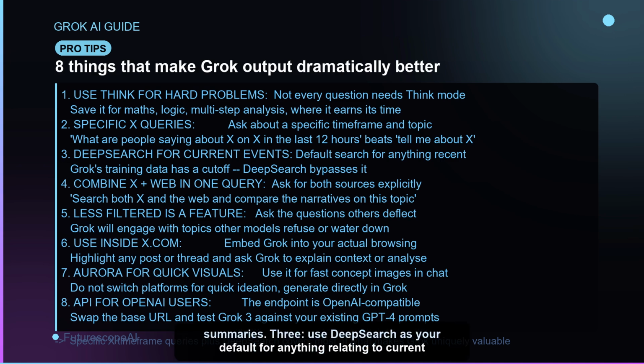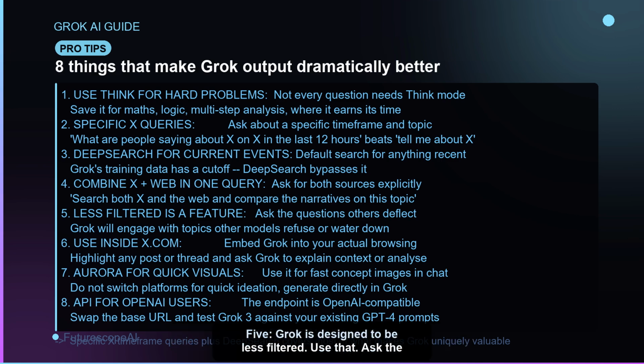3. Use DeepSearch as your default for anything relating to current events. Grok's training data has a cutoff like every other AI. DeepSearch bypasses it with live results. 4. Explicitly ask Grok to combine X and web sources in one query. Asking it to compare the X narrative and the web narrative on the same topic surfaces the gap between public reaction and media coverage.